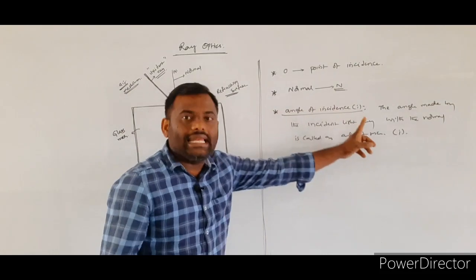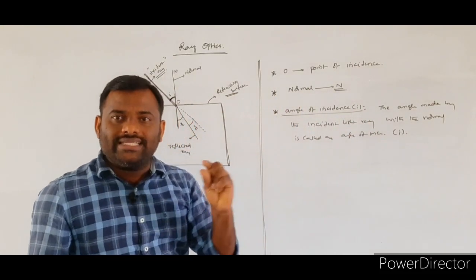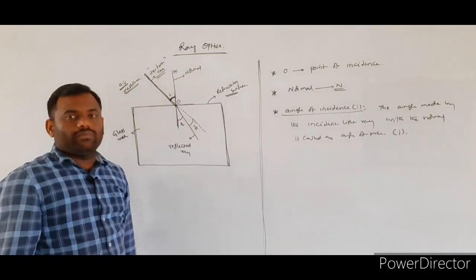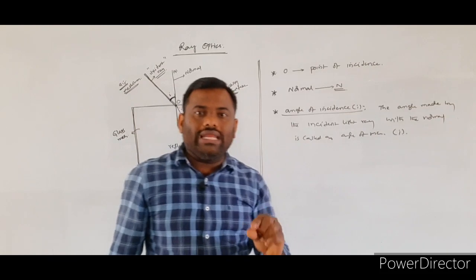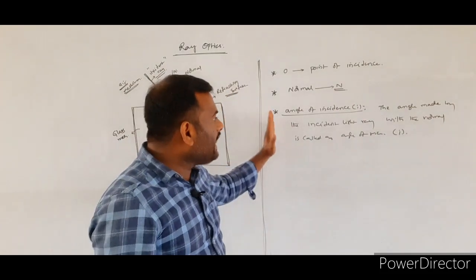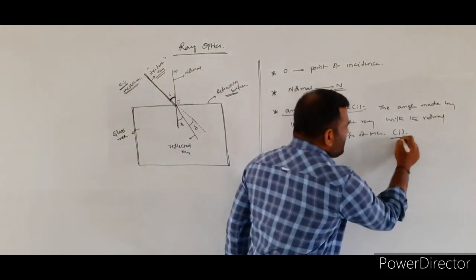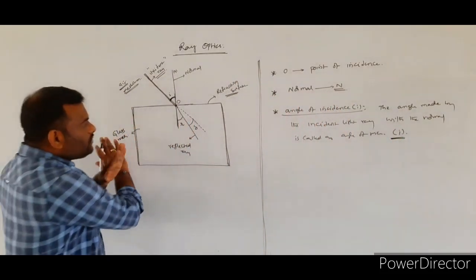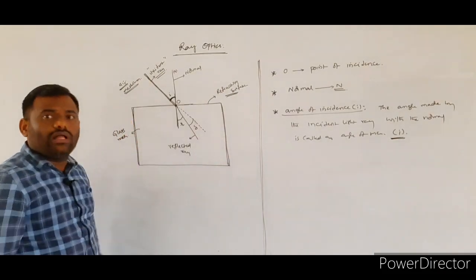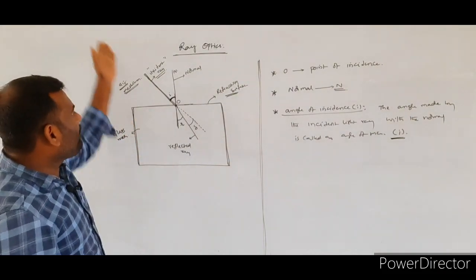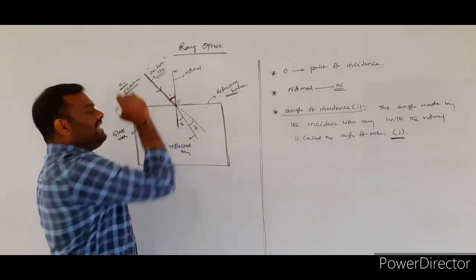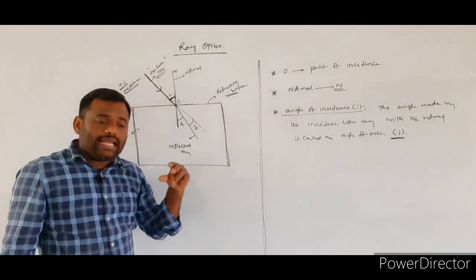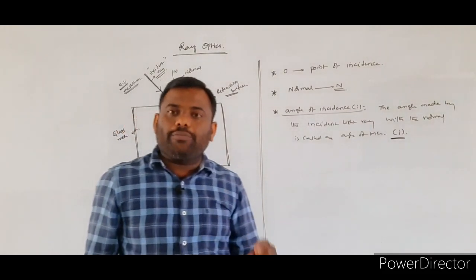How can we define the angle of incidence? The angle made by the incident light ray with respect to the normal is called the angle of incidence, which is represented with the symbol I. So here, if no refracting medium is present along the path of the incident light ray, the light ray will travel along a straight line path. Why? Light has the property of rectilinear propagation.